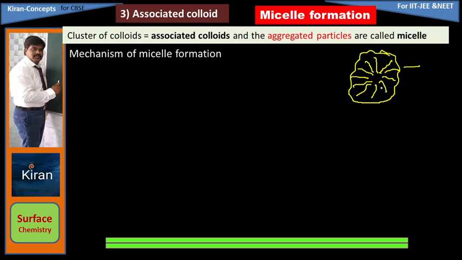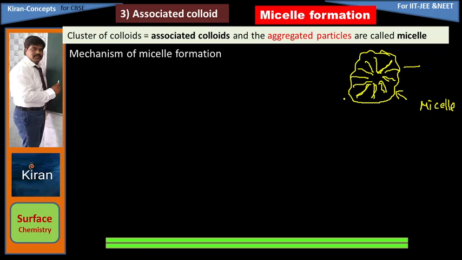This group of colloids is called a micelle. One micelle, this is one associated colloid. Another name is aggregated particles. These are called aggregated particles, associated particles. The group of aggregated particles is also called a micelle. Micelles are what? Associated colloids.